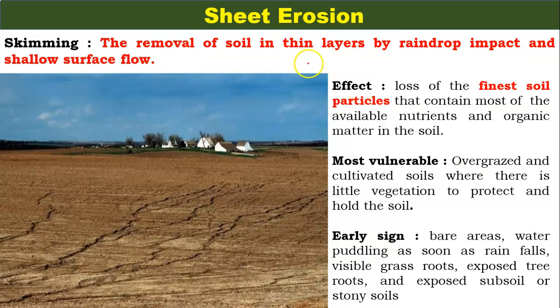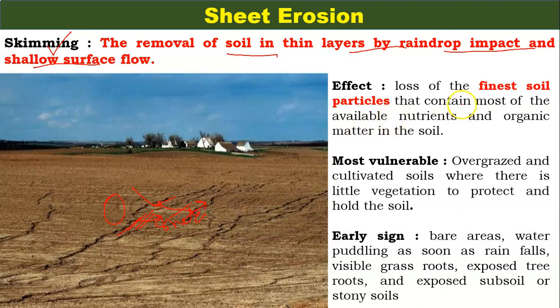Now what about sheet erosion? Actually in sheet erosion, skimming takes place. What is the meaning of skimming? The removal of the soil in thin layers by raindrop impact and shallow surface flow. You can easily understand from this figure, this is sheet erosion. A sheet is eroded with the help of the water from this surface. If we consider this is the main soil and this is the eroded soil, we can say that this is sheet erosion.